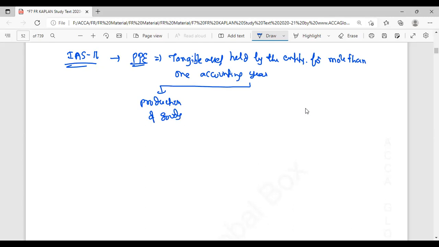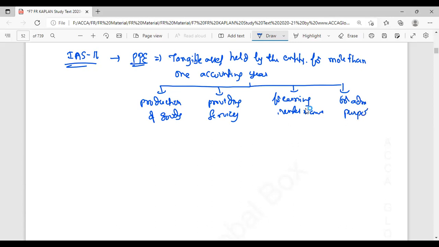production of goods, or for providing the services, or for earning the rental income, or for administrative purposes, etc. So an asset held by the entity for more than one accounting year for these purposes is said to be property, plant and equipment.